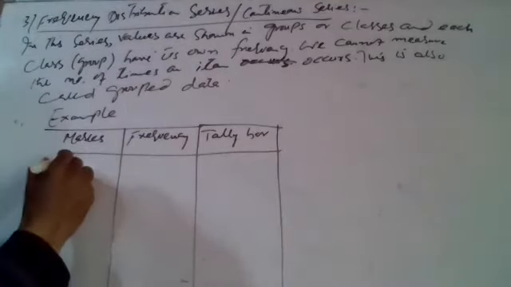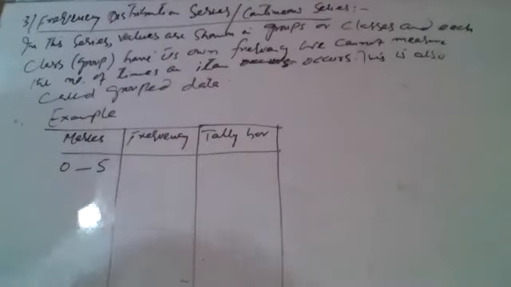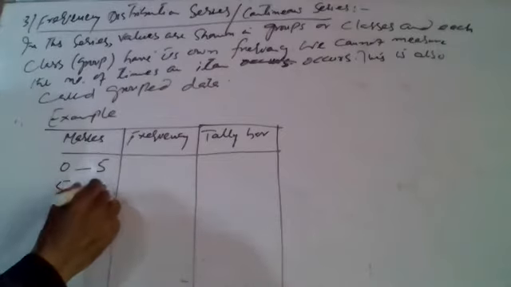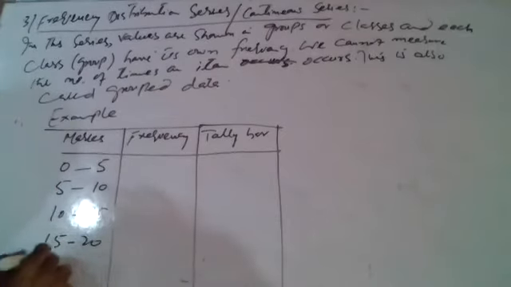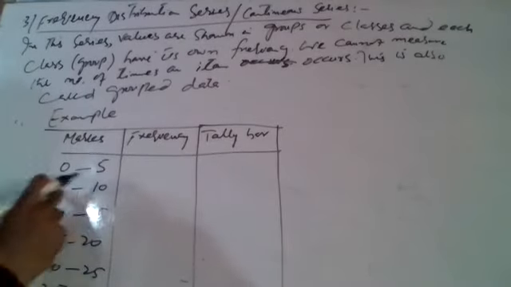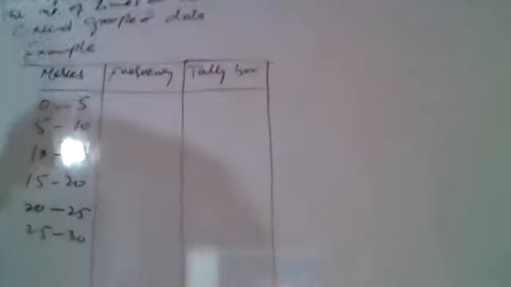For example, 0 to 5, here values are shown in groups. This is grouped data. 5 to 10, 10 to 15, 15 to 20, 20 to 25, 25 to 30. So here values are in groups. There is a gap of 5. Sometimes it can be a gap of 10, 20, 2, 1. The gaps can be different. The groups can be of different nature.